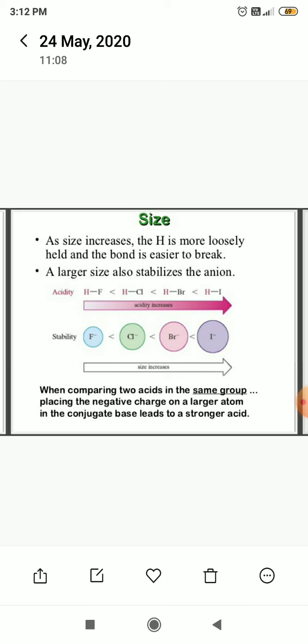In acidity, hydrogen iodide is a stronger acid than hydrogen fluoride. Then stability: the increasing order of stability is fluorine, chlorine, bromine and iodine. Iodine is a more stable compound than fluorine. When comparing two acids in the same group, placing the negative charge on a larger atom in the conjugate base leads to a stronger acid.